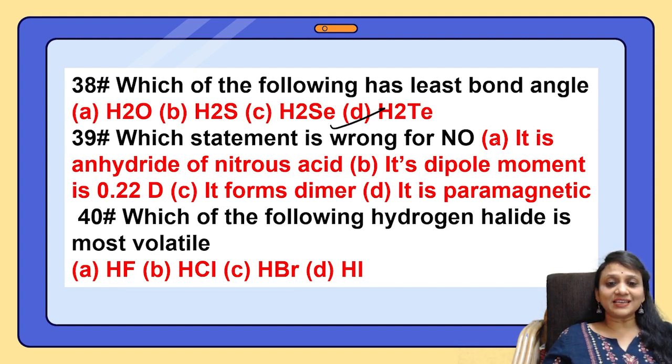Which statement is wrong for NO? It is the anhydride of nitrous acid. That's right. Its dipole moment is 0.22. That's also right. It forms a dimer. Just check carefully, students. So NO, is it paramagnetic? Yes. It forms a dimer? Check, students. Correct only, because there is an odd electron. But important thing, NO, NO2, N2O, don't get confused. Check carefully.